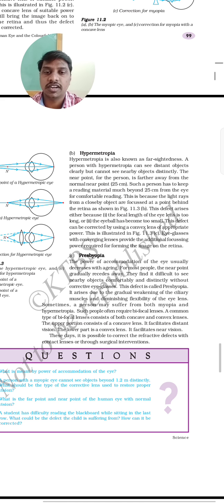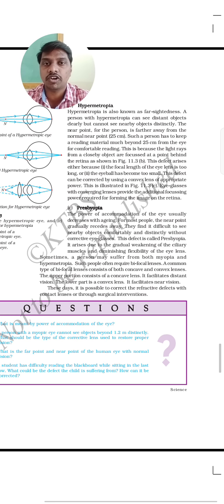Next we have the third one, that is presbyopia. In presbyopia, the person has the defect of both farsightedness and nearsightedness, which can be corrected by bifocal lenses. Bifocal lenses means the spectacles have both lenses, convex and concave. Half of the lens is convex and half is concave, so it can be corrected with the help of bifocal lenses.